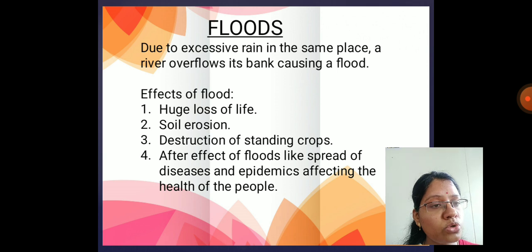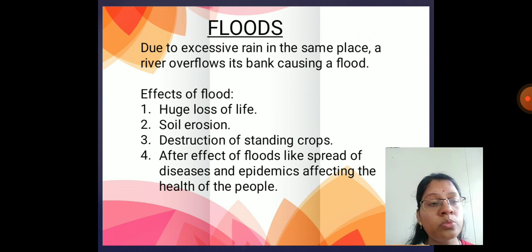Even if there is no rain, crops are spoiled. Even if there is heavy rain, then crops are spoiled. And who is affected by this? The farmers are affected by this. So the destruction of standing crops is an after effect of floods. Another after effect of floods is the spread of diseases.